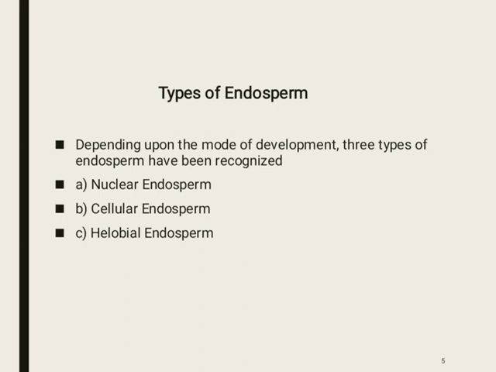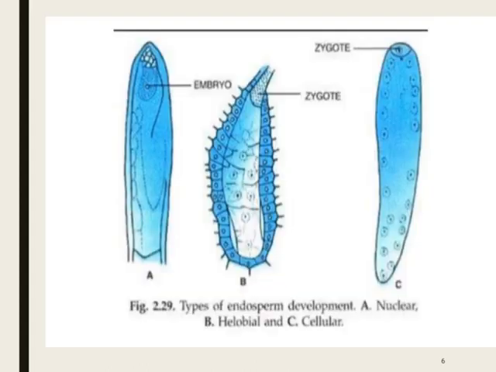Types of endosperm. There are three types of endosperm depending upon the mode of development. The first one is nuclear endosperm, the second one is cellular endosperm, and the third one is helobial endosperm. Here are diagrams of three types of endosperm development.